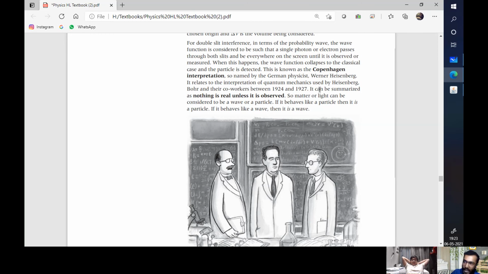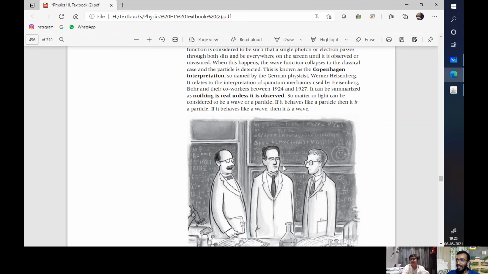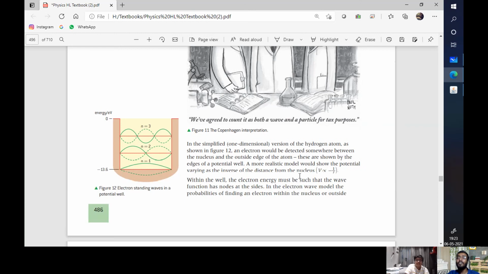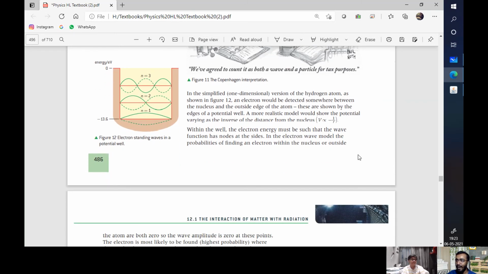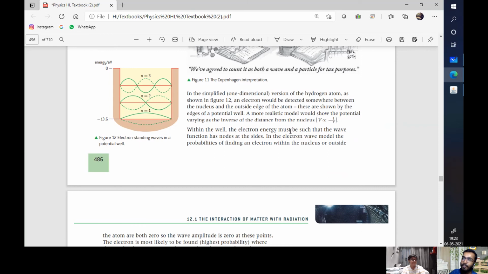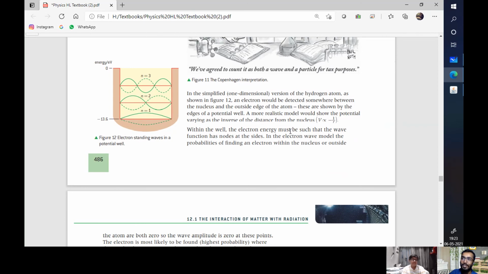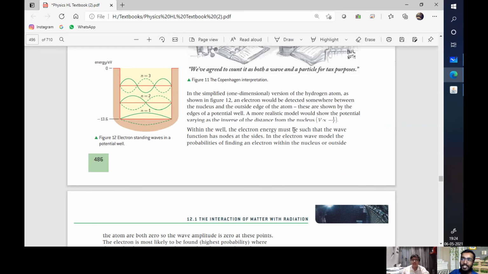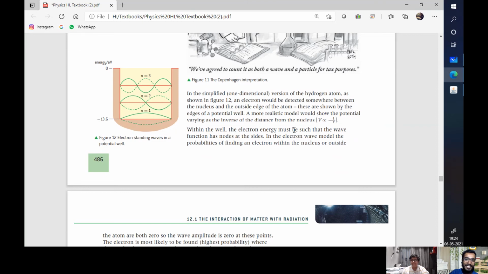So matter or light can be considered a wave or a particle. If it behaves like a particle, then it is a particle. If it behaves like a wave, then it's a wave because you're observing it in that format. You observing it changes the characteristic of that body. Oh, I love this. People tend to go high brain temperatures over this. I know I did. I was trying to understand this and I literally brain froze myself thinking, how does this work? How can observing a system change its function?